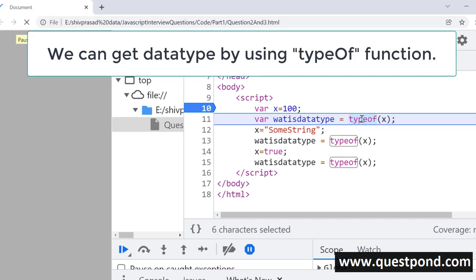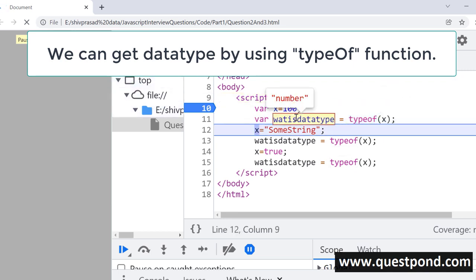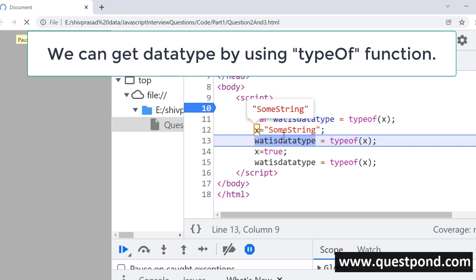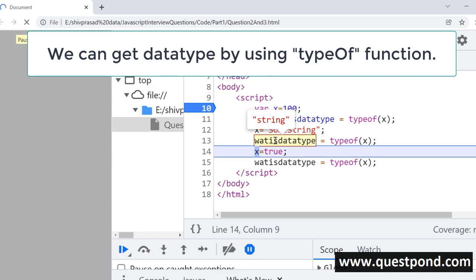So this typeof function actually takes up a variable. Like for example, look at this. It is taking up the variable x, and if you call this function, it gives the output that what is the data type. Like example, here it is a number. If you see down again, this is X. So if you give typeof out here, the data type is a string. So to determine the data type of a JavaScript variable, we can use typeof function.